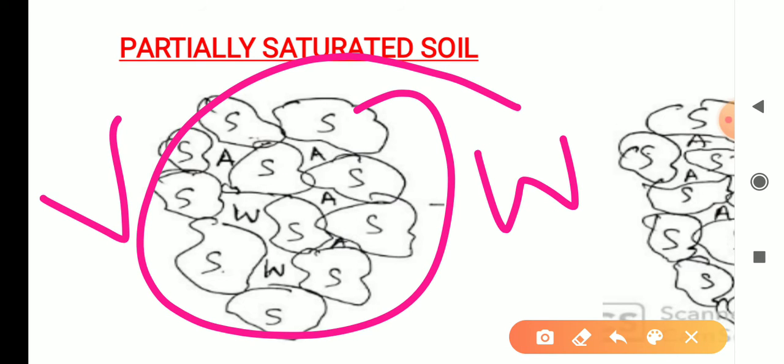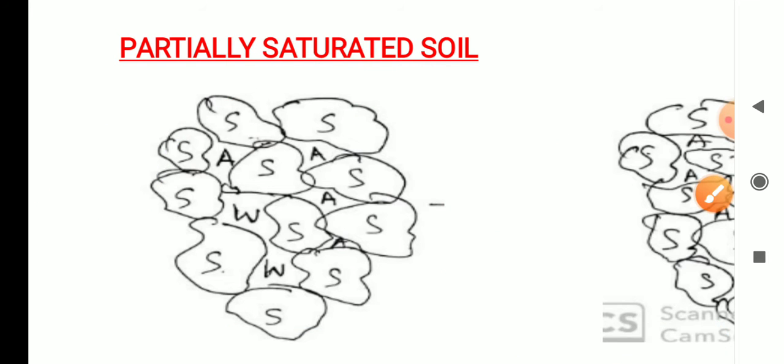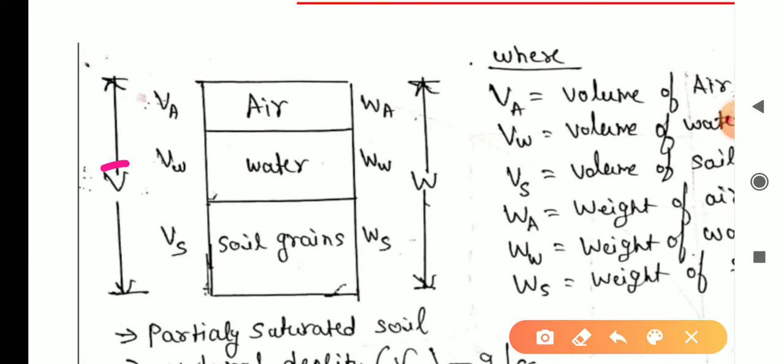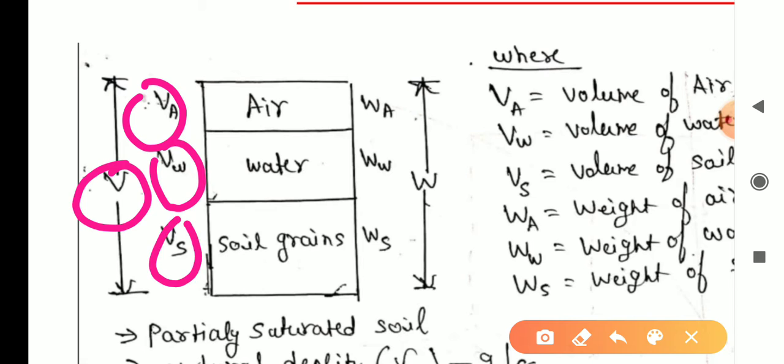Volume of soil is there, volume of air is there, volume of water is there. Similarly, if you take weight, it has weight of air, weight of water and weight of soil. So see this diagram: V is equal to VA plus VW plus VS. That means total volume of soil is equal to volume of air plus volume of water plus volume of soil solids.